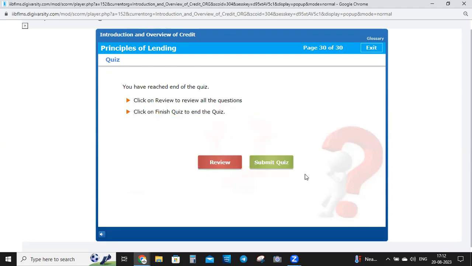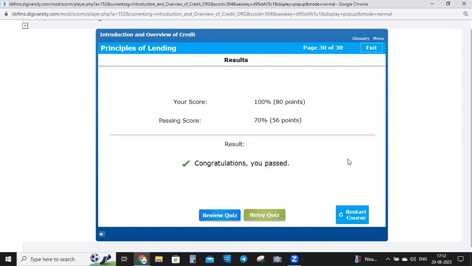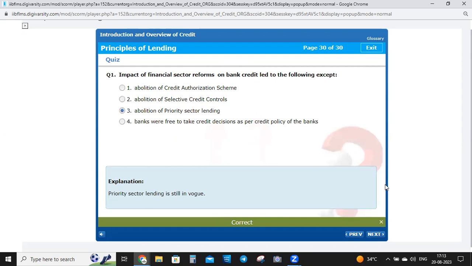So friends, this is the set of 8 questions, and I hope these are very beneficial for you. So this is the end of the quiz. Okay, so let's submit the quiz, and here our score is 100%. Okay, and the passing score is 70%. So there were 8 questions overall. So let's review. Okay, so in review, you can see all of the answers I have already given. Some of the explanation is given that you can see.